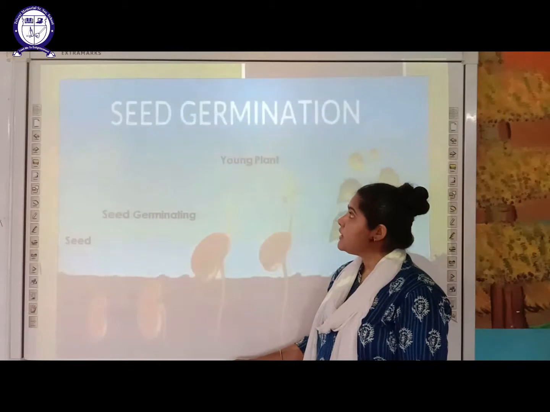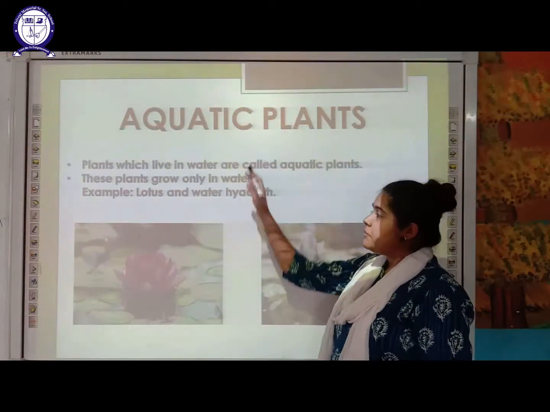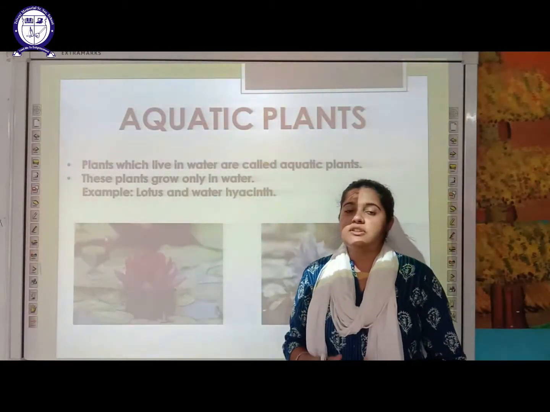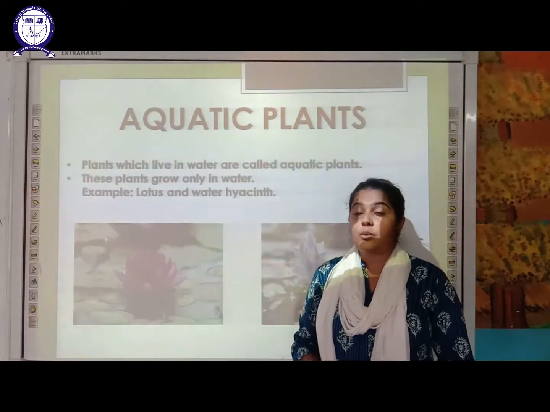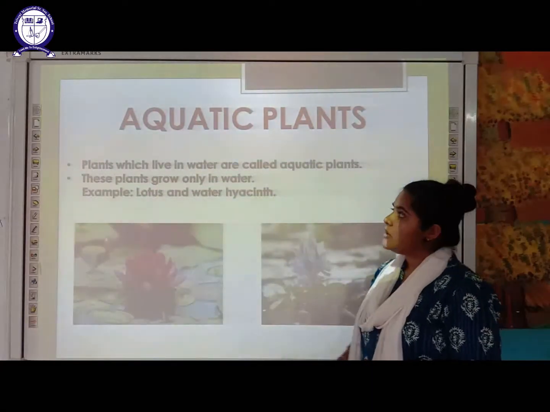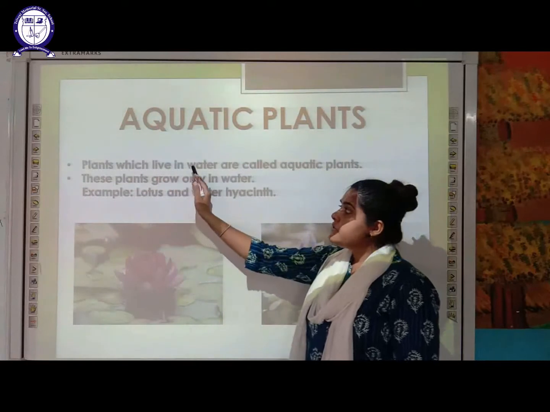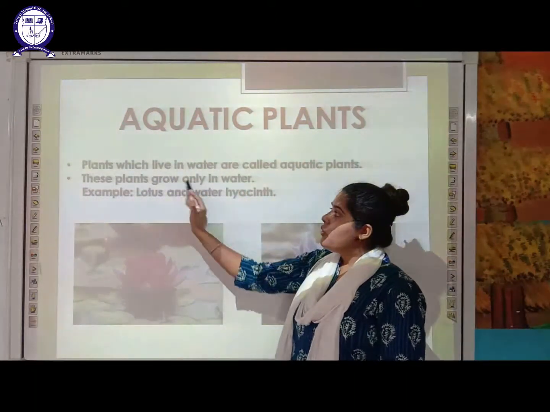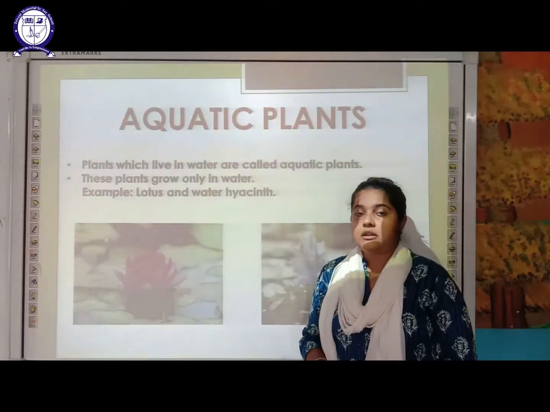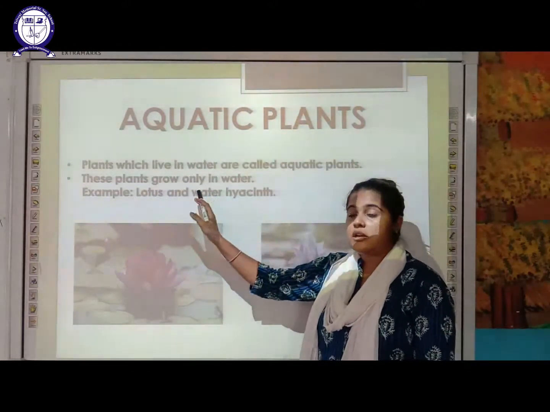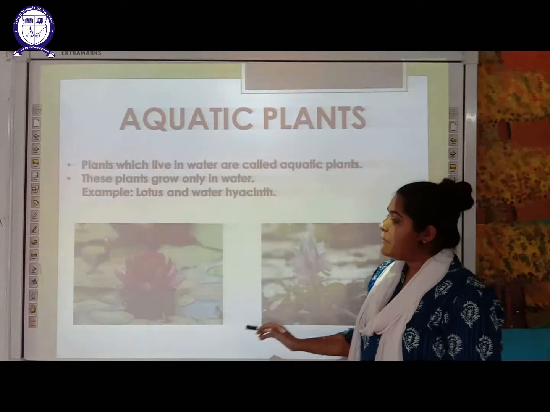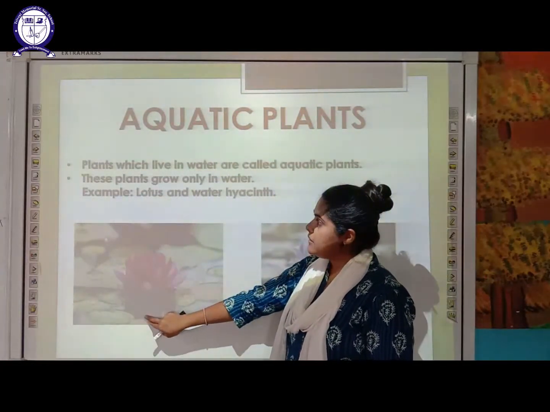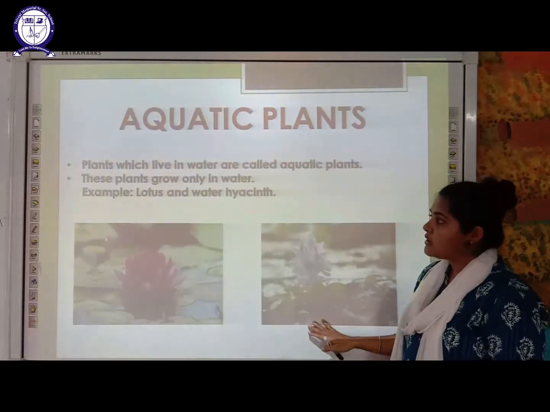So let's move on to the next part, that is aquatic plants. So students, there are certain plants which cannot live without water. They require water for their survival. Such plants which live in water are called aquatic plants. These plants grow only in water. So these plants require only water for their survival. Examples you can see here in the diagram. This is lotus and this is water hyacinth.